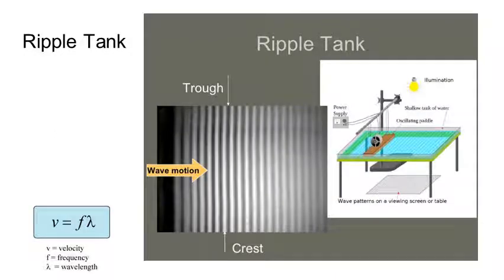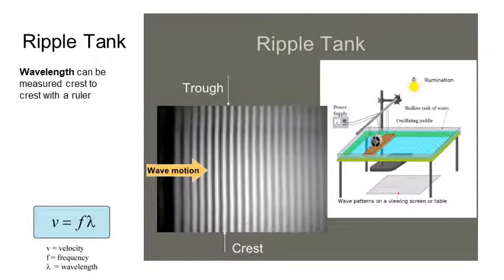If we want to make measurements of the wave speed, then we're going to need to measure those two things about a wave, its frequency and its wavelength. To measure the wavelength and the frequency of a wave, we can use a piece of equipment called the ripple tank. You were shown this in lessons. We have a little tank which little ripples can be sent along, and we can use that then to have a look at those waves. We shine the light down on that so we can actually see the waves to make measurements.